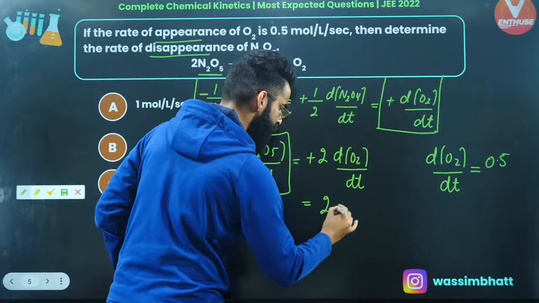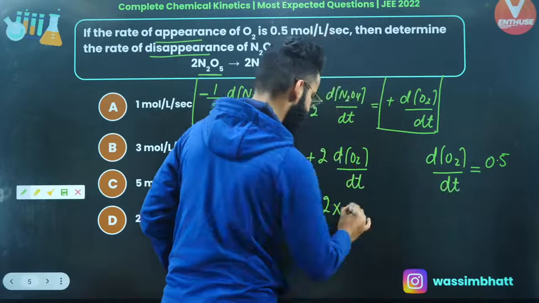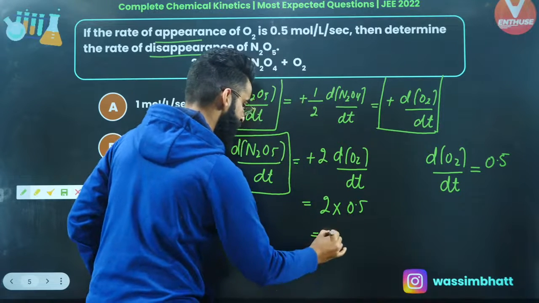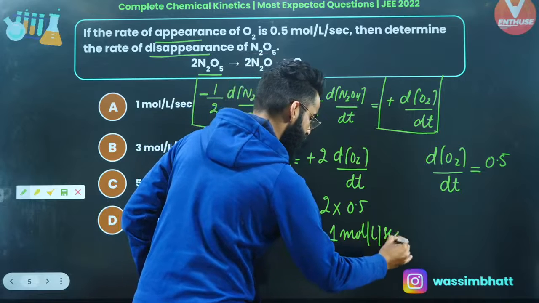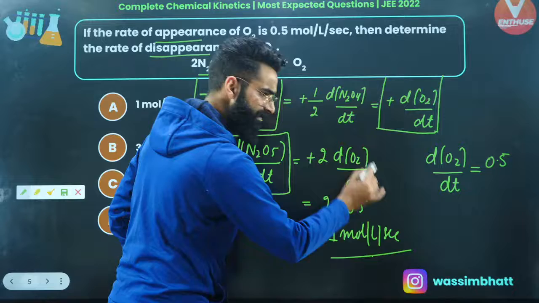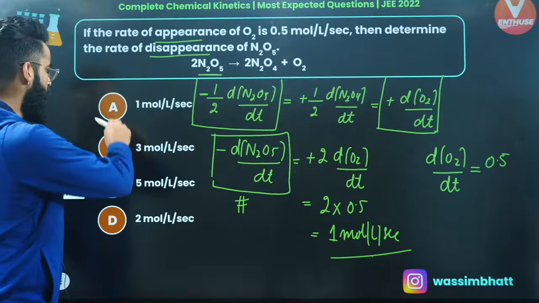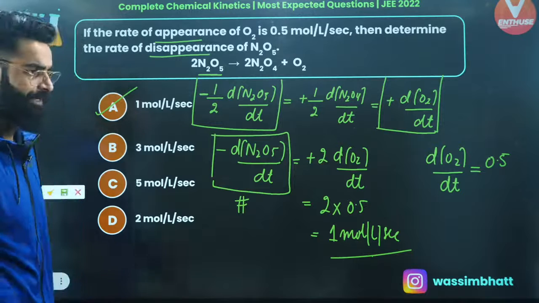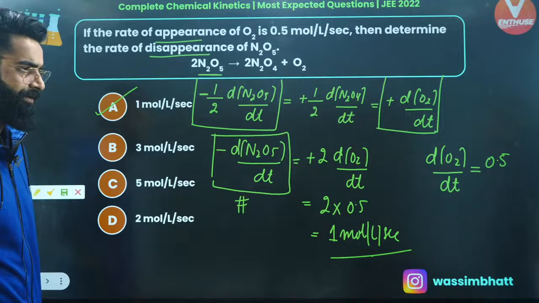So it's going to be 2 multiplied by d[O2]/dt, which is given to me as 0.5, right? So the value comes out to be exactly 1 mole per liter per second. We got its value exactly as 1, right people? As simple as that. So option A is going to be the correct answer of this particular question. I'm sure you can easily solve these sort of questions, right?